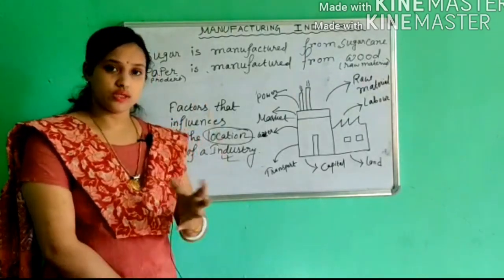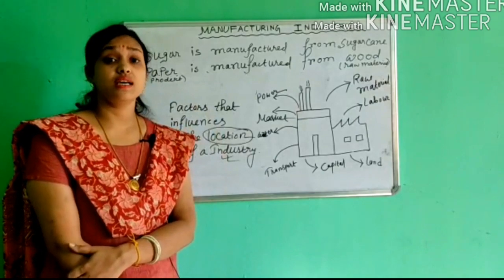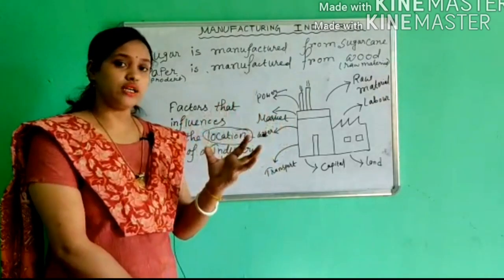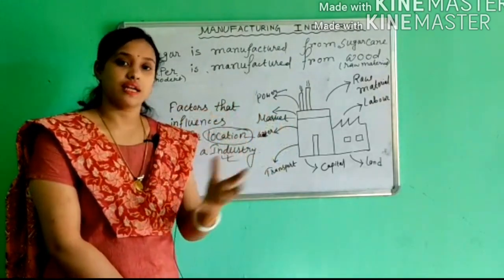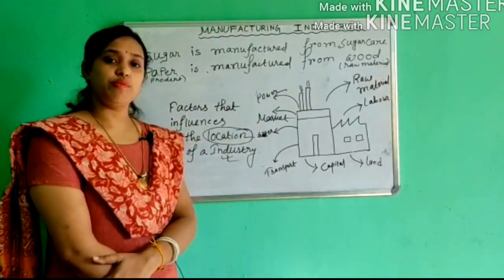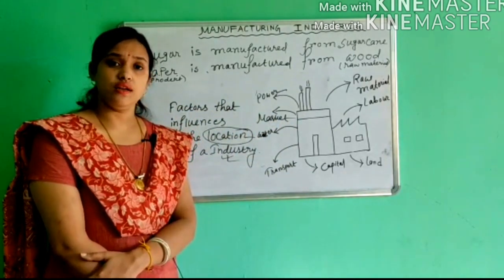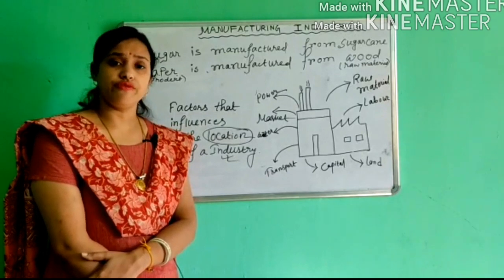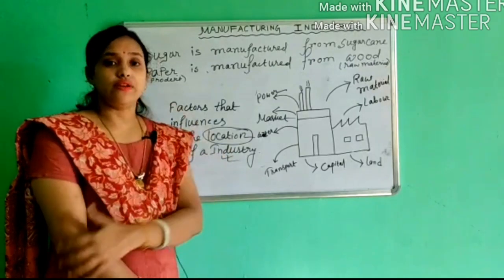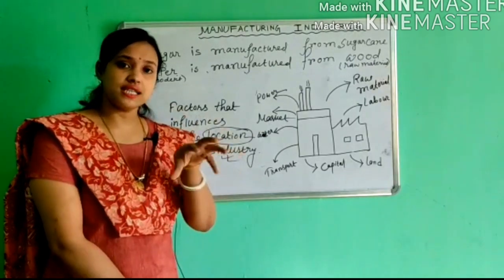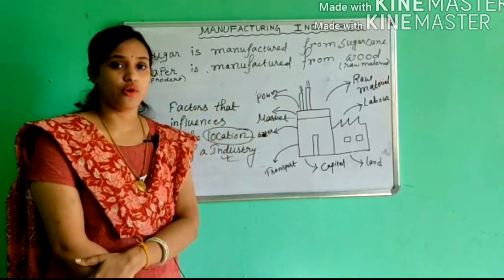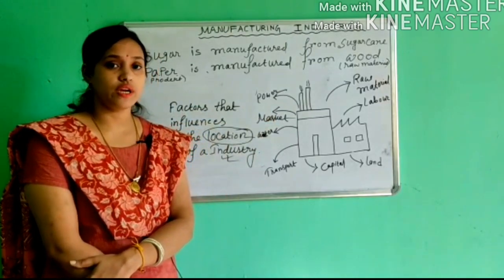The whole process of manufacturing is useless if the finished product does not reach the market. Nearness to the market is very essential for the disposal of finished product. So most industries try to concentrate near the market.